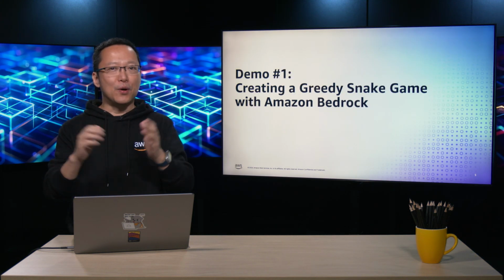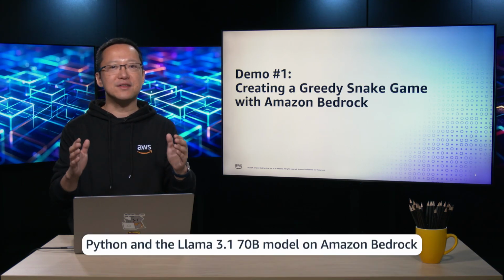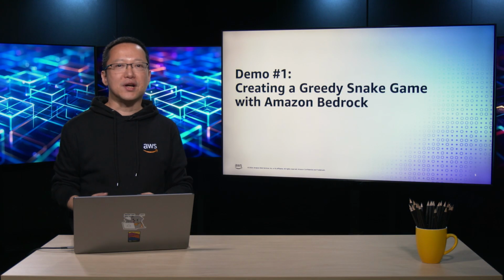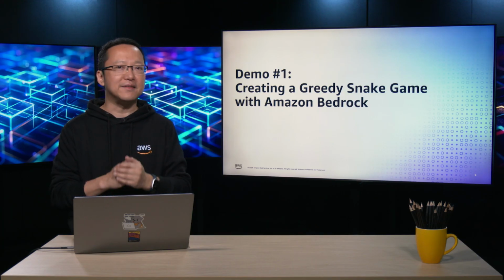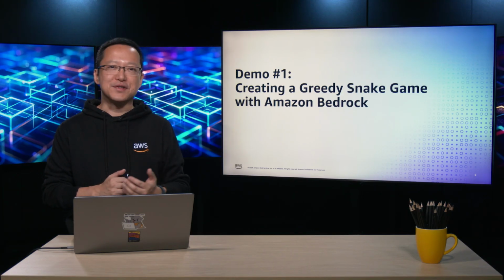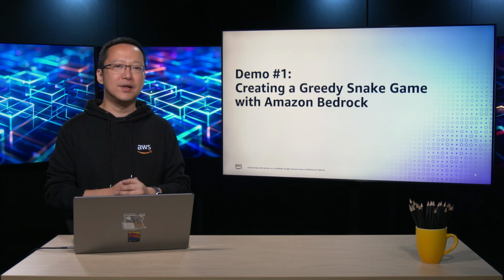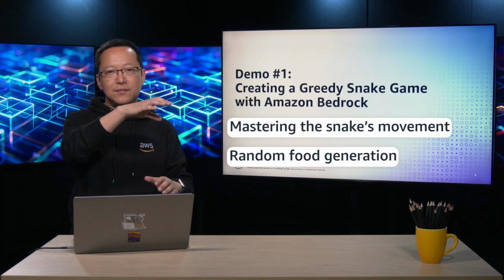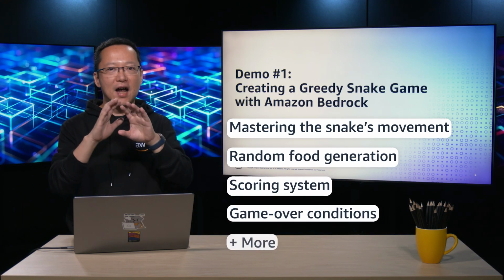So in demo number 1, we will explore creating the classical greedy snake game using Python and the Llama 3.1 70B model on Amazon Bedrock. This project showcases the model's capability to handle complex logic programming and develop a graphical user interface. While the game's rules seem straightforward, implementing all its features perfectly is still a challenge. The code will require mastering the snake's movement, random food generation, scoring systems, game over conditions, and other aspects.